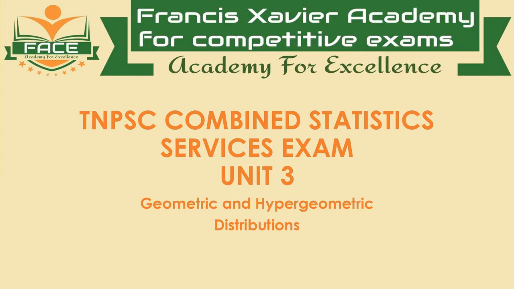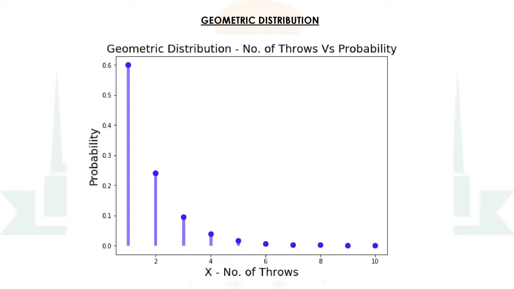Geometric distribution. A geometric distribution is a probability distribution that represents the number of trials needed to obtain a success in a Bernoulli experiment, that is, the Bernoulli trial. Suppose we have a series of independent trials or repetitions, and on each repetition or trial, the probability of success P remains the same. Then the probability that there are X failures preceding the first success is given by q raised to x into p.